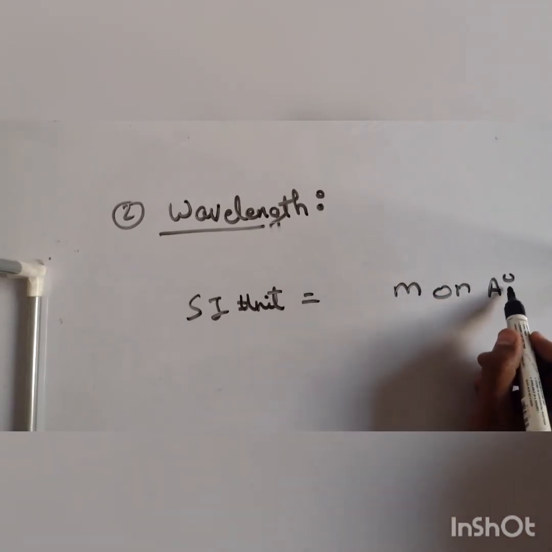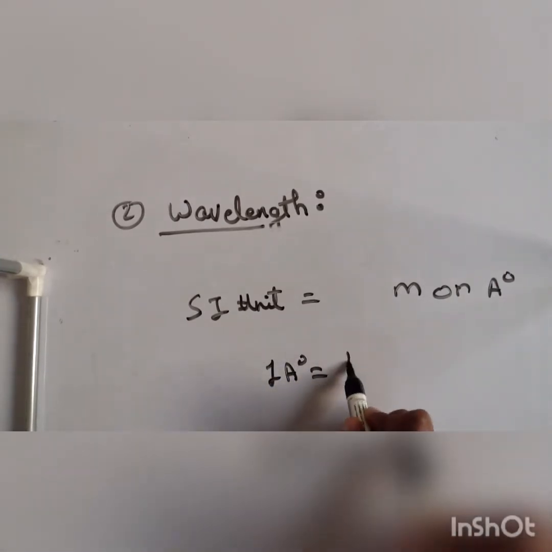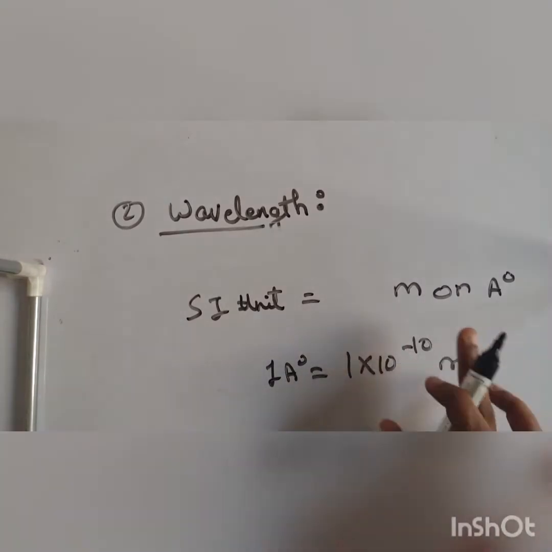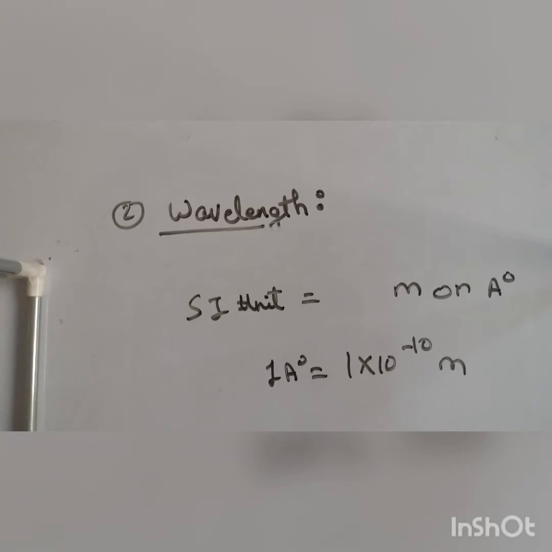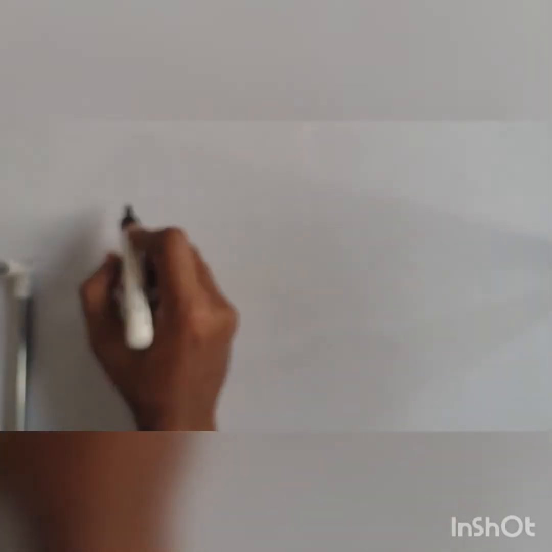1 Angstrom is nothing but 1 into 10 raised to minus 10 meters. Understand this. Okay. Wavelength can be measured in meters or Angstrom. So I hope you have got this wavelength. Wavelength is much more important. Okay, as we move on with the lecture, you will understand more about it. Now, very basic topic.